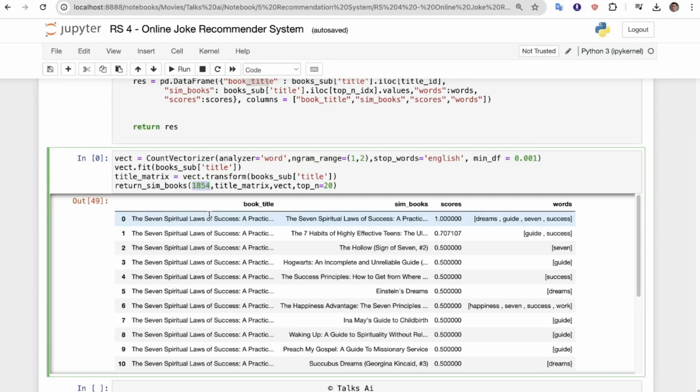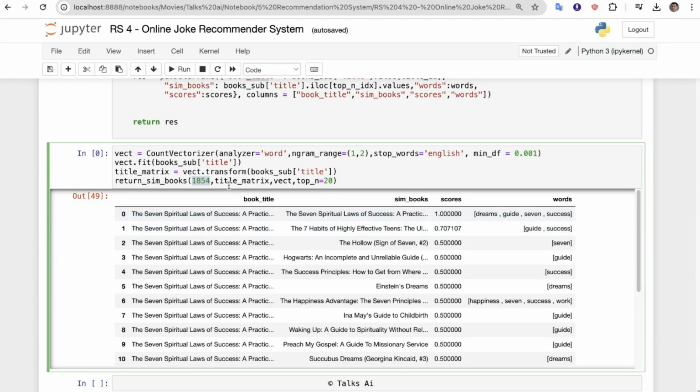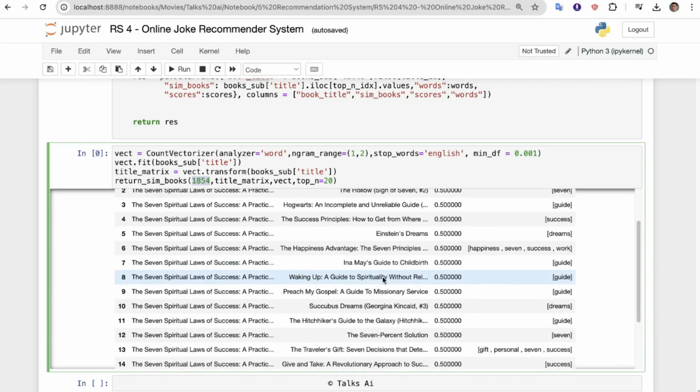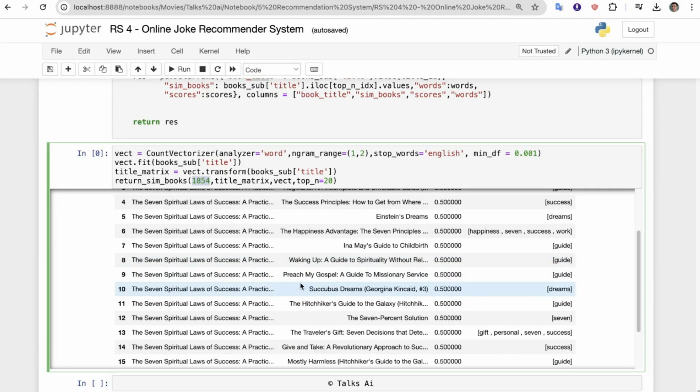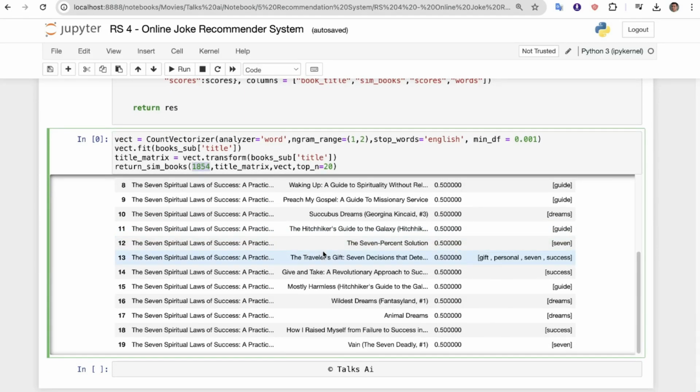But according to that, what we got is The 7 Spiritual Laws. So 1854 contains The 7 Spiritual Laws of Success, right? According to that, we got similar books like The Seven Spiritual Laws of Success: A Practice, The 7 Habits of Highly Effective Teens, The Hollows, of course Hogwarts, right? The Success Principles, Einstein's Dreams, The Happiness Advantage, right? Inna May's Guide to Children, Waking Up, Preach My Gospel, Succubus Dreams, and so on and so forth. We got the 20 similar books.